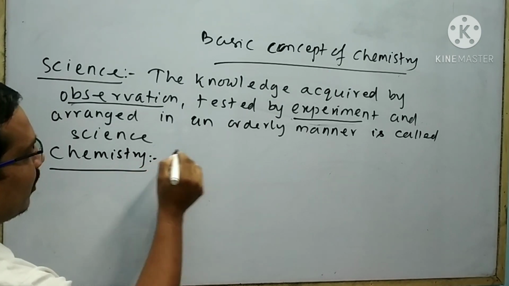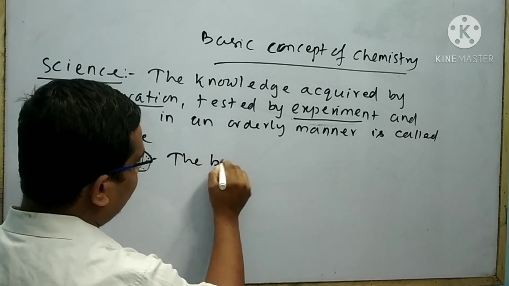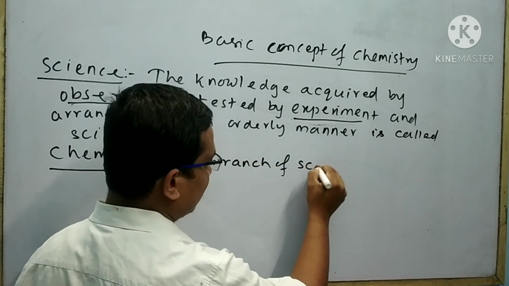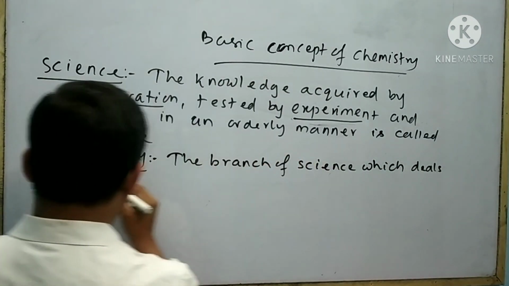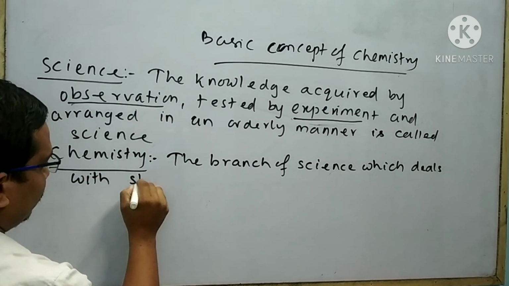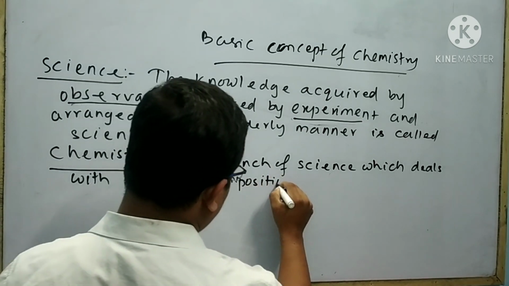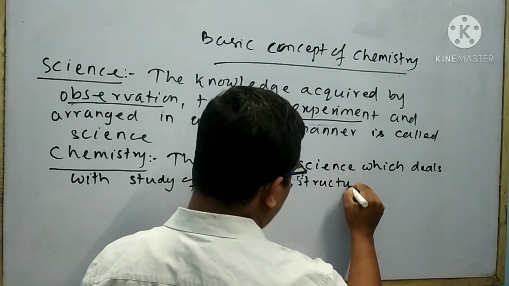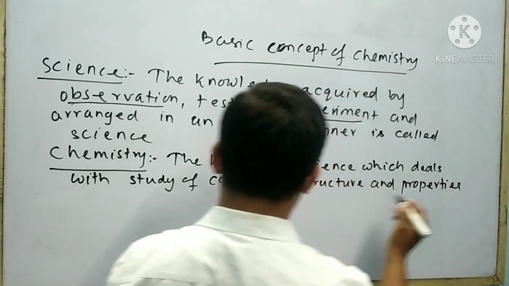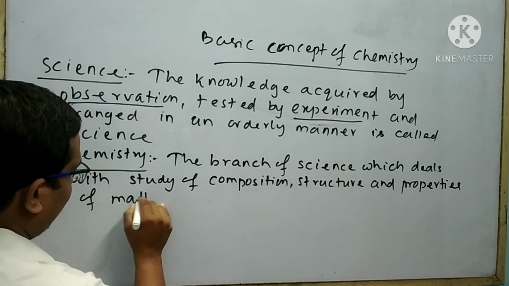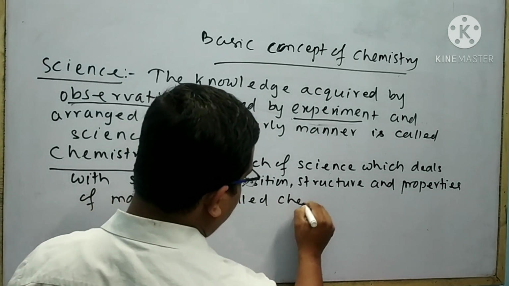What is the meaning of chemistry? The branch of science which deals with the study of composition, structure, and properties of matter is called chemistry.